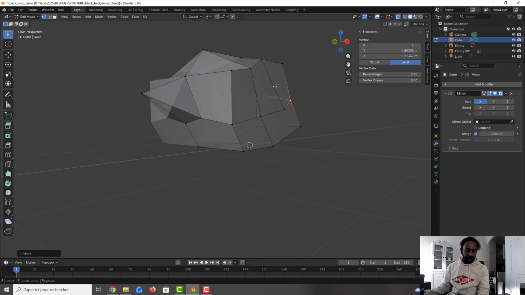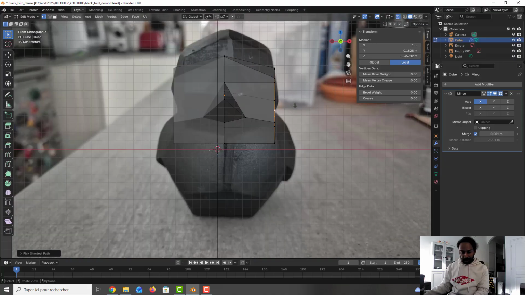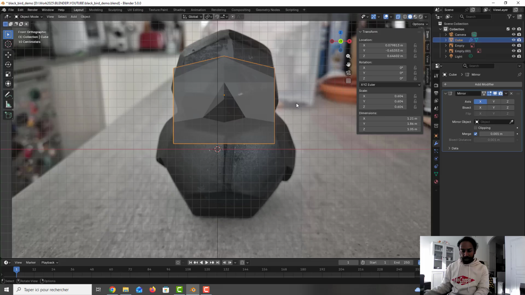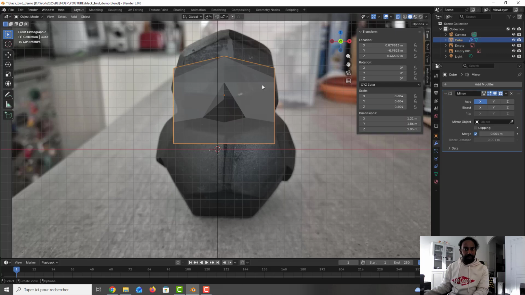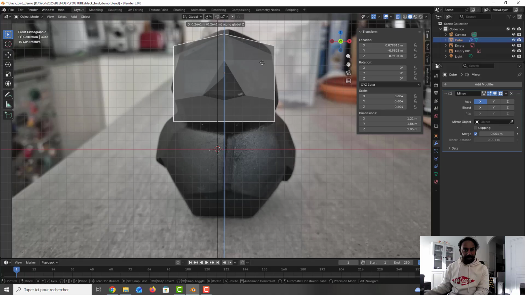Okay, I go to the front view, I take this point and this point with control, and we can move a little bit with J to be here. Before I do that, I will take all the object, I press G, and I move in the y-axis. Sorry, so I take this one and I press G and I move to the z-axis. I press this, I press G and I move to the z-axis.